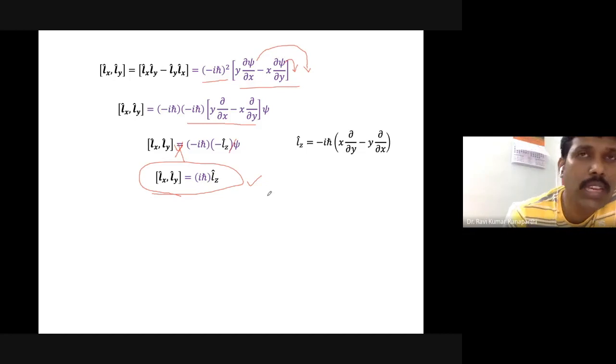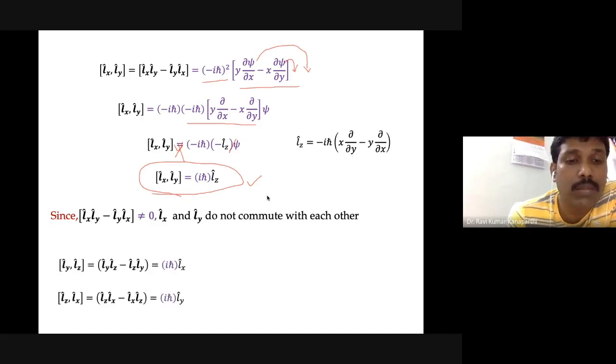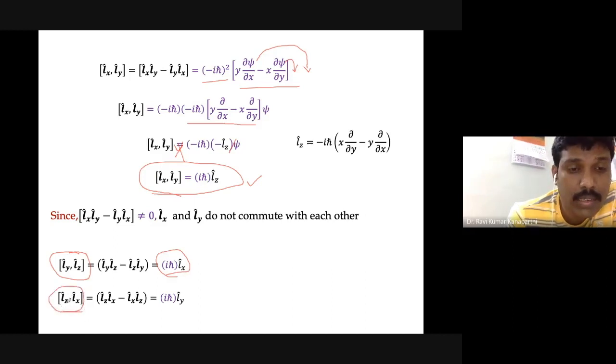Similarly, we can also extend this discussion with regard to the other components. With regard to the other individual components, we can evaluate the commutator for Ly and Lz, and we can very well prove that that object is going to be iħ Lx. Similarly, the commutator of Lz and Lx is given by iħ multiplied by Ly.